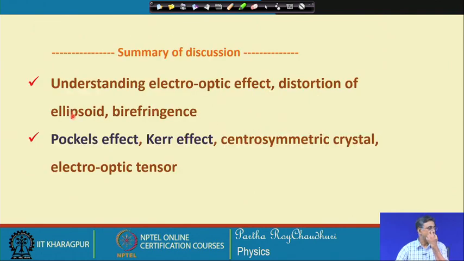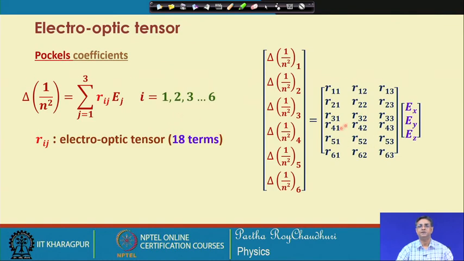So, in the next discussion we will continue with this tensor for various examples like an isotropic medium, gallium arsenide, and an anisotropic medium like KDP, etcetera, and then we will continue our discussion.